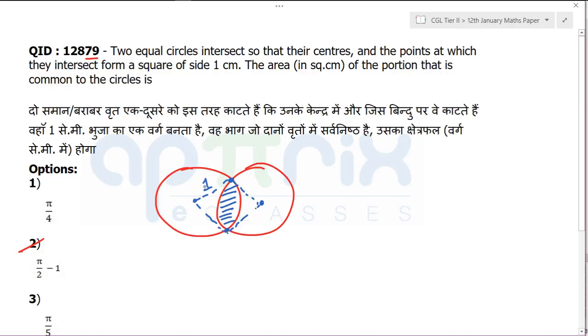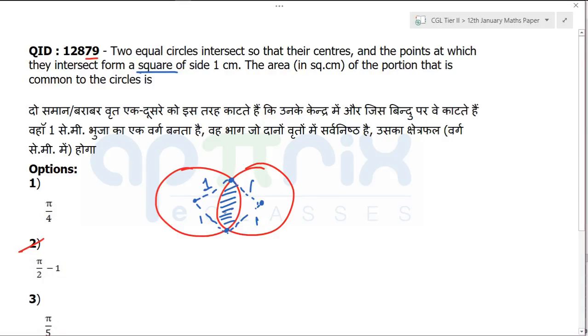So essentially, the side of the square means what? It's an indirect way of giving you the radius. Getting my point or not? So in this question you should not get confused about why this square has been given. By giving this square 1, 1, 1, 1, they are just trying to tell you that both circles are actually equal in radius. That is the only thing you need to know, and you have to find this common area between the circles.